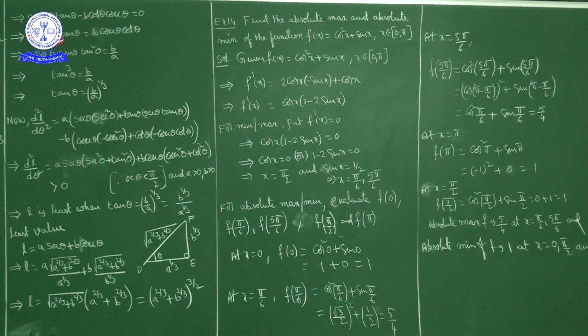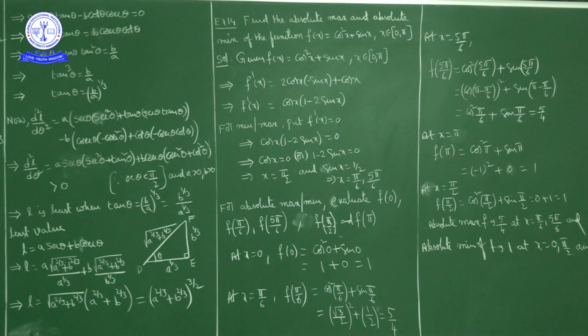So for this, in triangle APL, AP is equal to a secant theta. Also in triangle PCM, PC is equal to b cosecant theta. Now the length of the hypotenuse is what? AC we can write as AP plus PC. AP is how much? a secant theta. PC is how much? b cosecant theta. So L is equal to a secant theta plus b cosecant theta. Now here the changing quantity is theta.